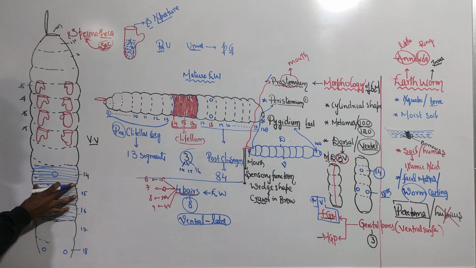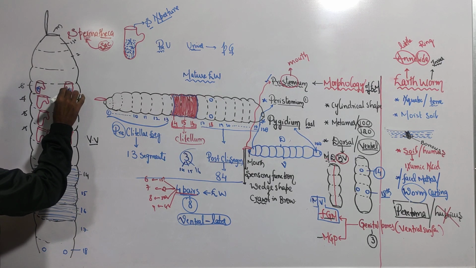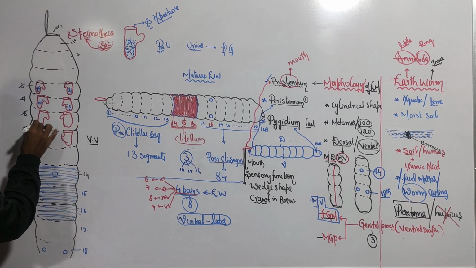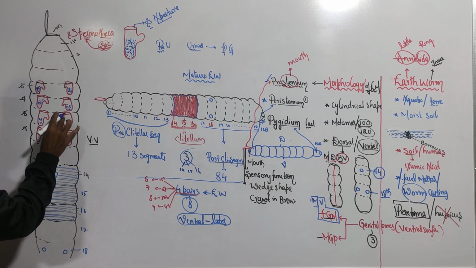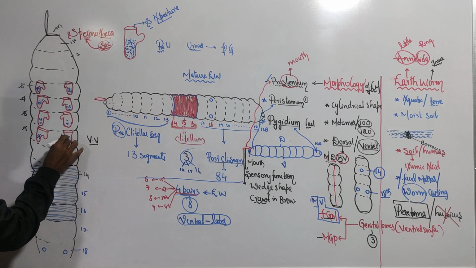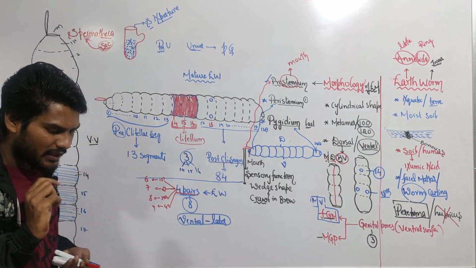In a mature earthworm, spermatheca and clitellum are present, mature, right? Yes, in a mature earthworm the spermatheca contains what? Sperms. It is storing the sperms, like this. Why? Because spermatheca is responsible only for the storage of sperms. Like this, sperms will be present. So here the question is very complicated.